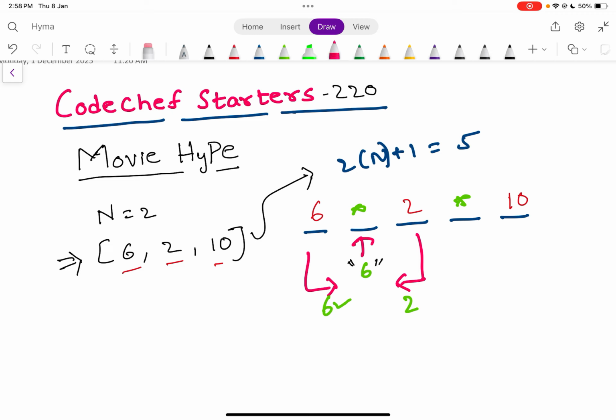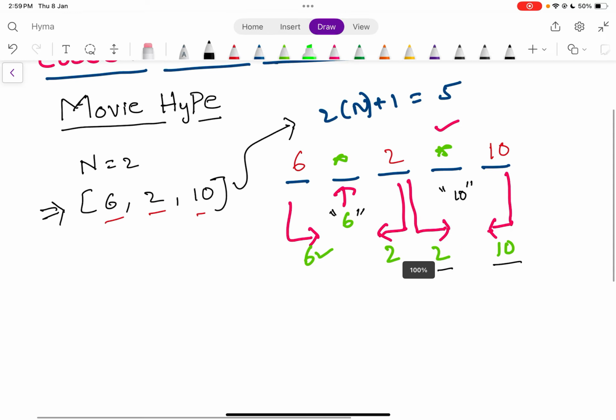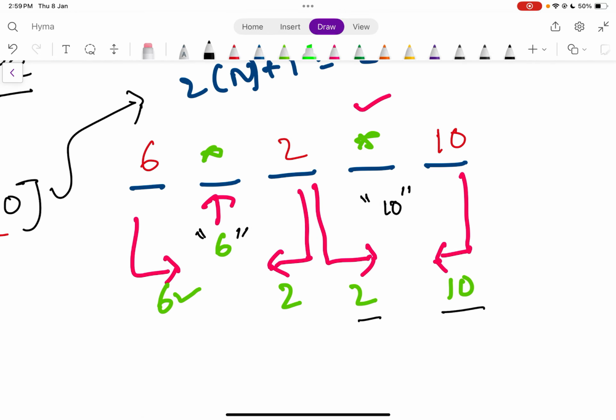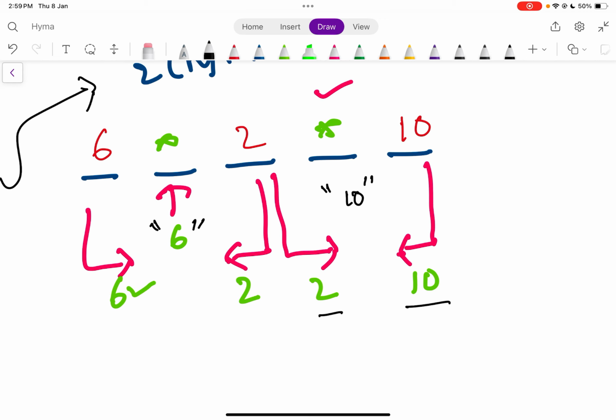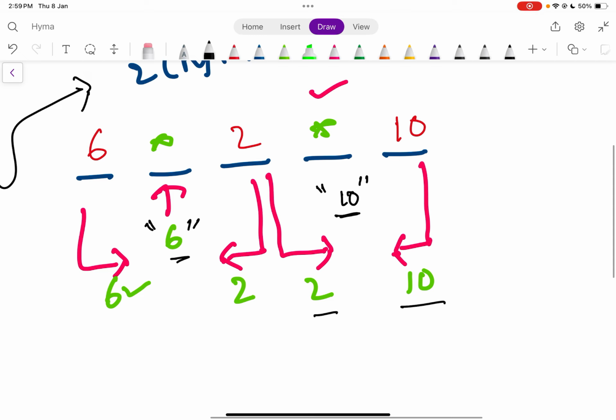This is another option where Chef can sit. If he tries to sit over here, we will once again compare the hype of the persons there. From the left seat you are getting a hype of 2, from the right seat you are getting a hype of 10. The loudness will be the maximum among the hype, so the maximum among 2 and 10 is 10. So if you sit over here, you get a loudness of 6, and if you sit over here you get a loudness of 10.